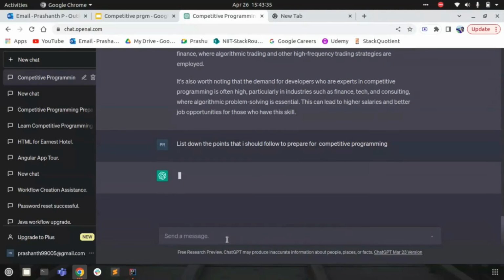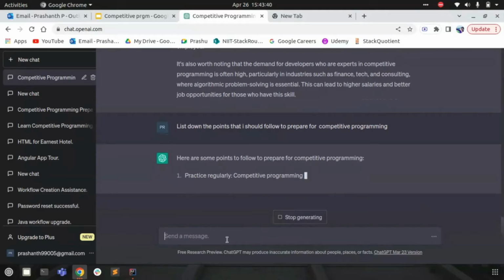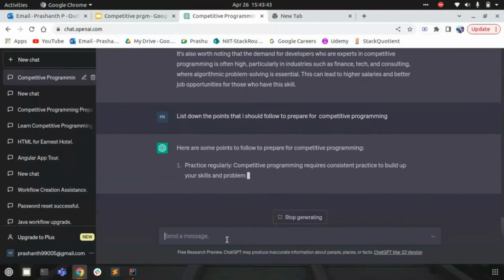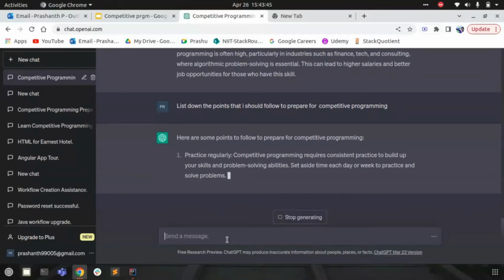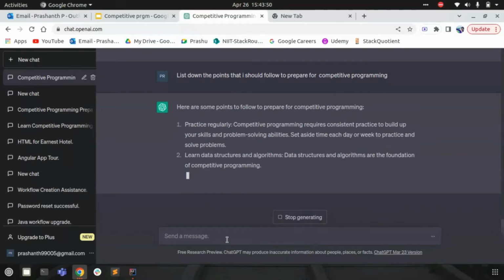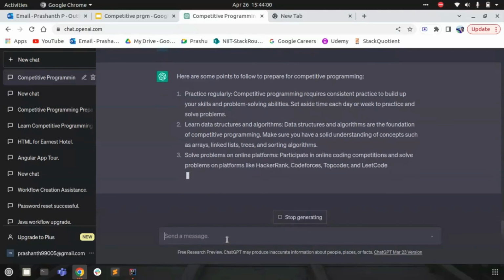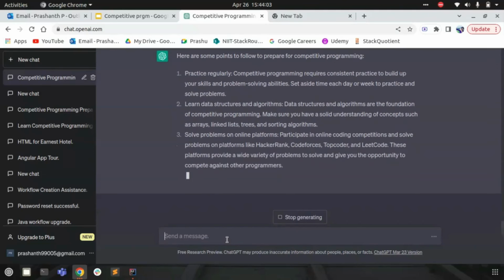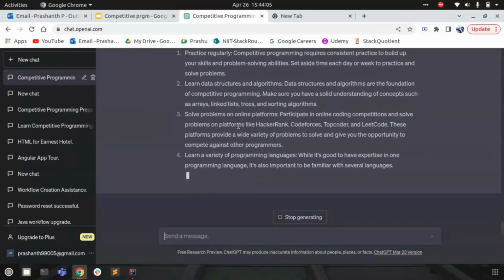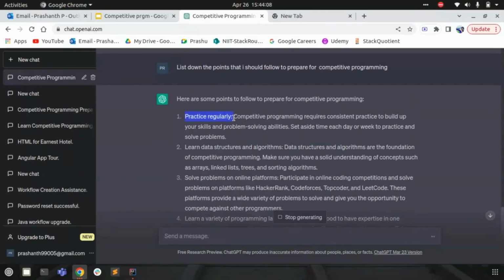ChatGPT comes up with the answer saying there are some points that you have to keep in mind to become a competitive programmer. The first is to practice regularly. Second is to learn data structures and algorithms. Basically, it takes the data from different models and gives us the result. So it says we have to practice regularly to become a competitive programmer.